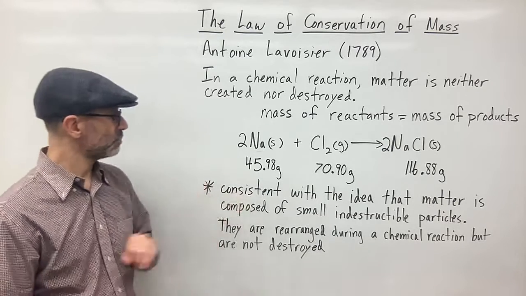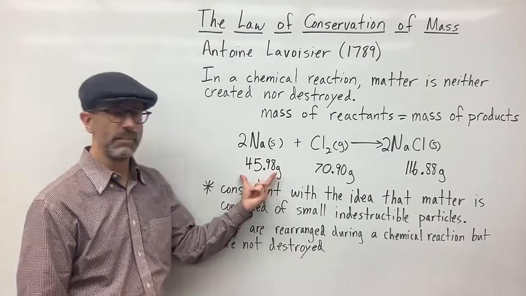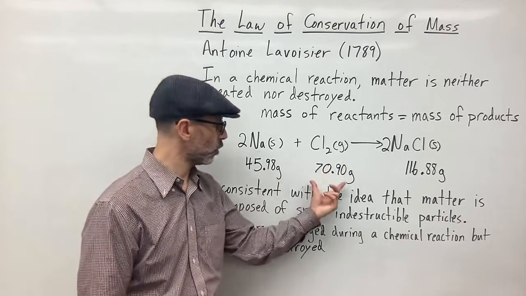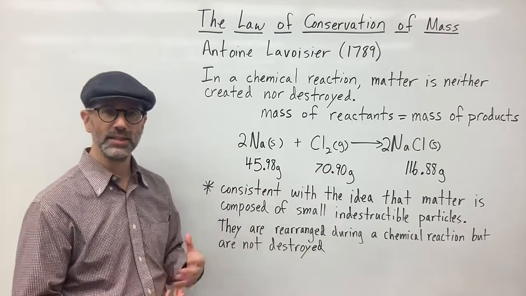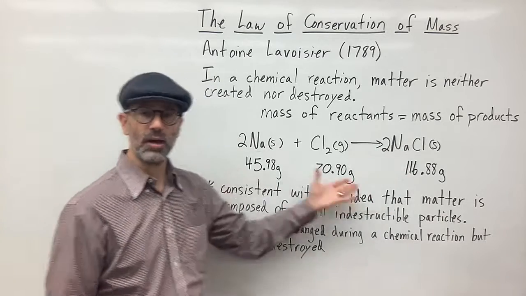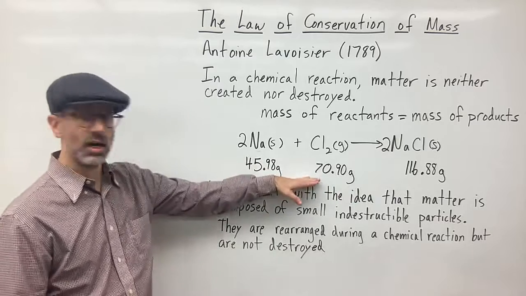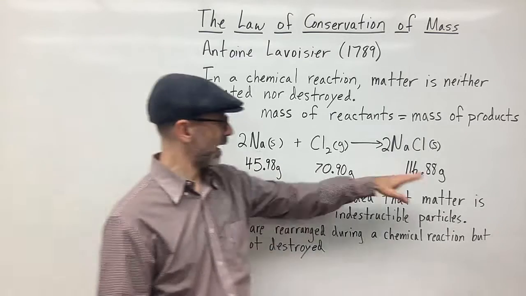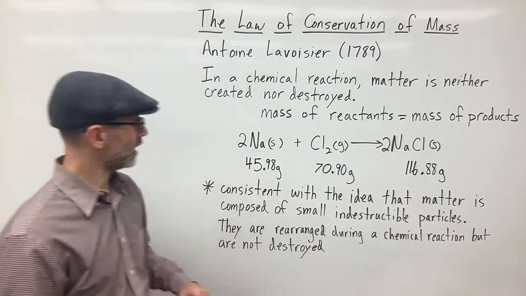But at this time, what Lavoisier would do is he would take a certain mass of sodium and a certain mass of chlorine and react them together. And if they completely reacted, in order to completely form product and have no reactants left over, the mass of the reactants on this side should equal the mass of the product obtained at the end of the reaction.